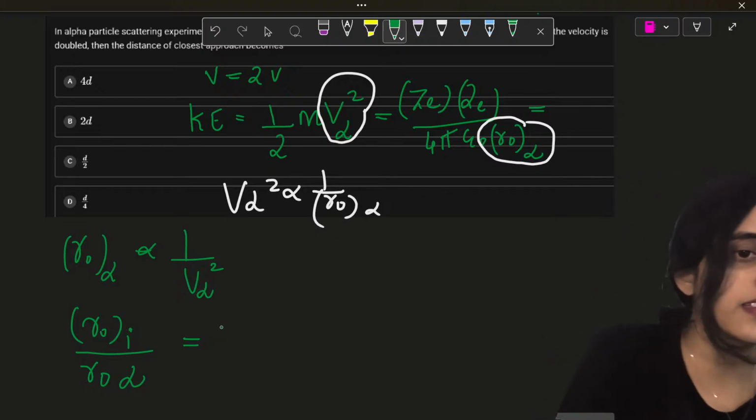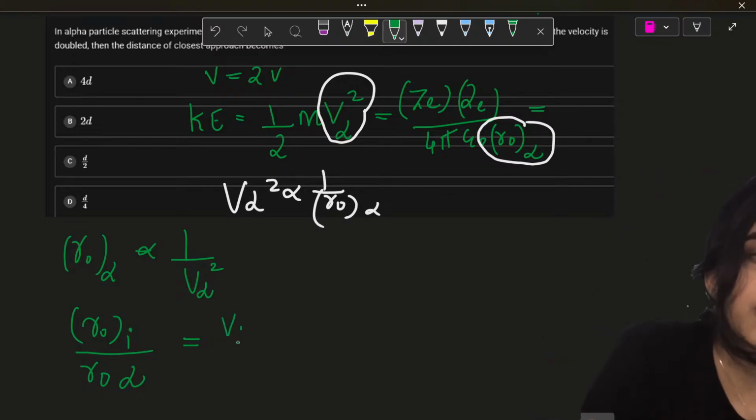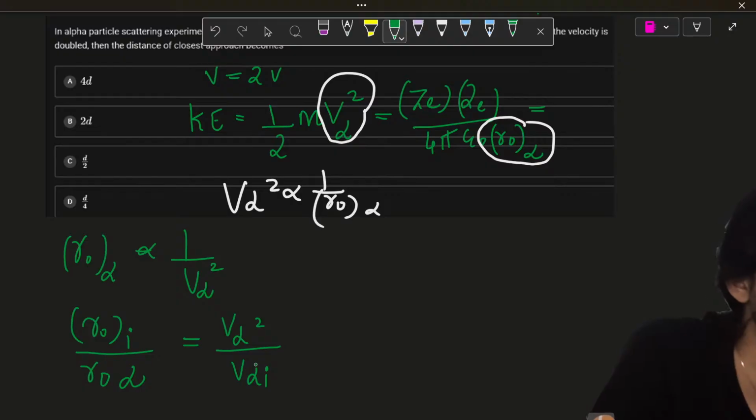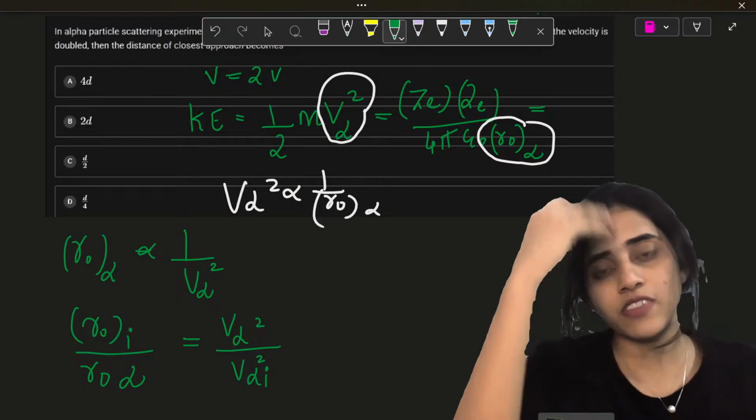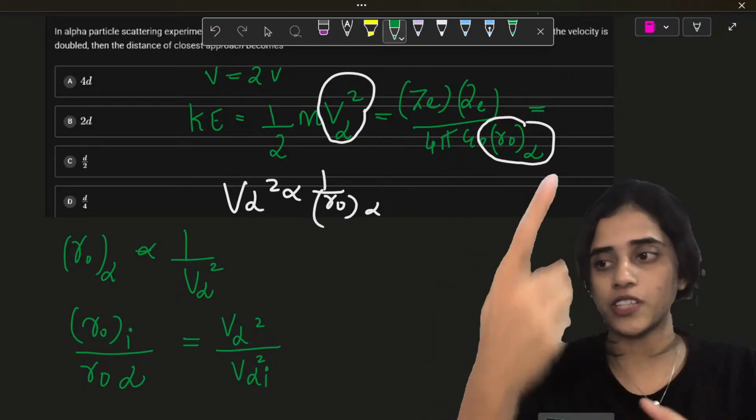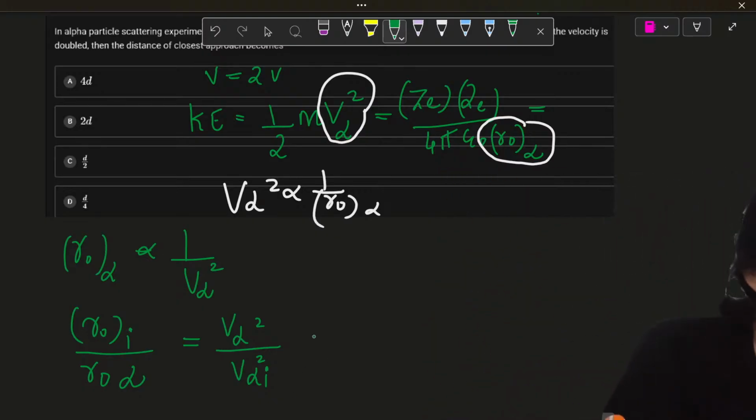So how will I write this? This will be V alpha square on top divided by V alpha initial square. Why did I put V alpha square on top? Because it's 1 by. So when you take the reciprocal, this is what you will get.